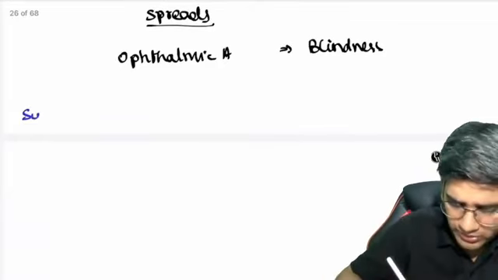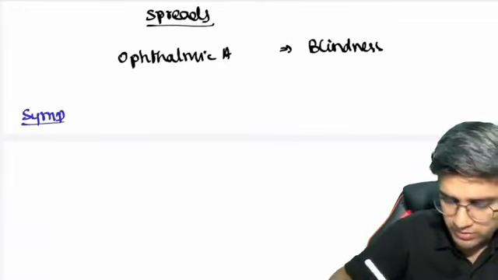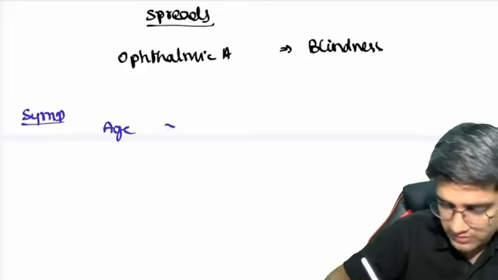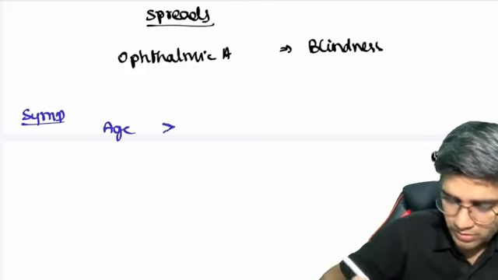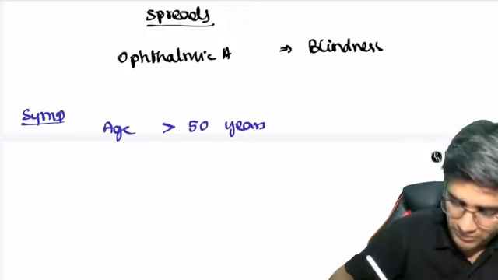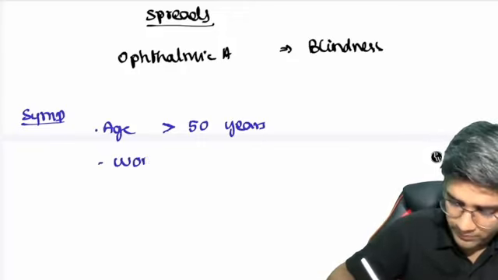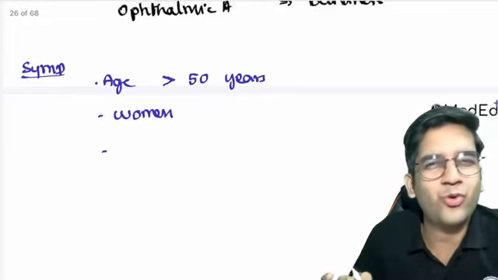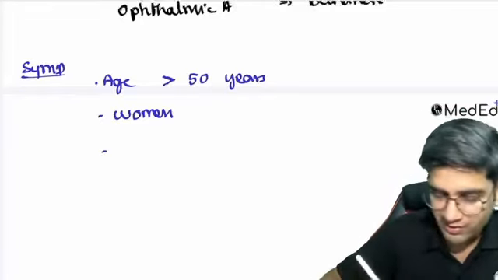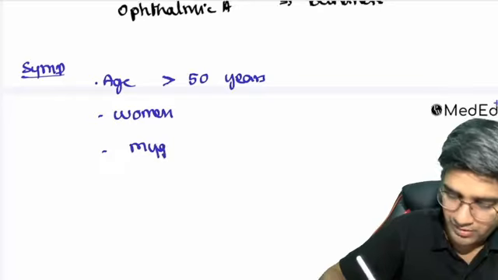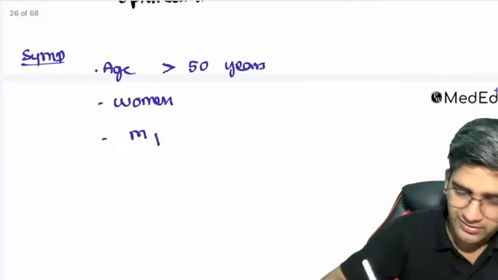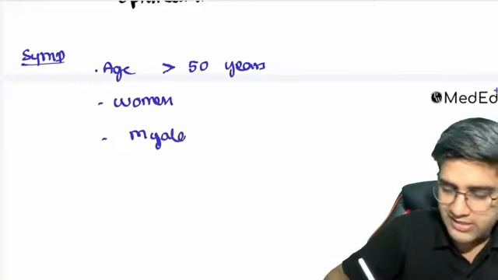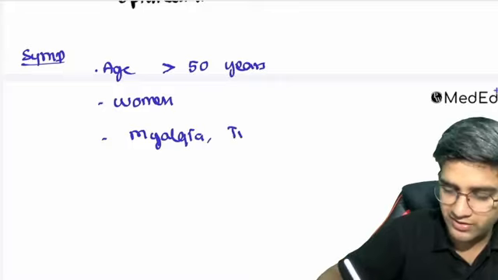Let's put that in here. We already know the symptom. Age group is generally more than 60 years. Let's assume more than 50 years. It's more commonly seen in women. Robbins as well as Harrison give a few non-specific symptoms. They'll say there'll be myalgia, there'll be tiredness. Myalgia and tiredness are non-specific, right? Fatigue.